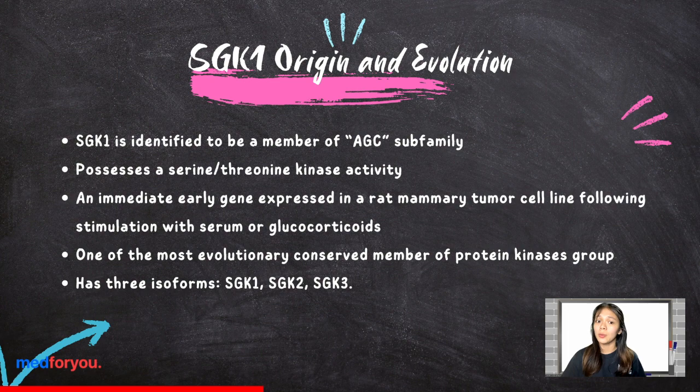SGKs are considered to be one of the most evolutionarily conserved groups of protein kinases within the eukaryotic kingdom. The SGK family comprises three isoforms, namely SGK1, SGK2, and SGK3, which are highly similar to each other but are encoded by different genes located on separate chromosomes.